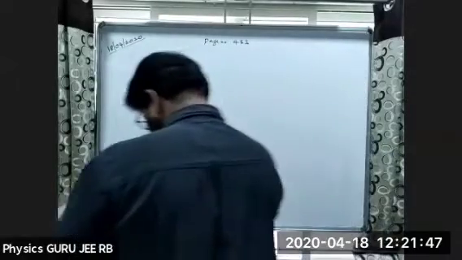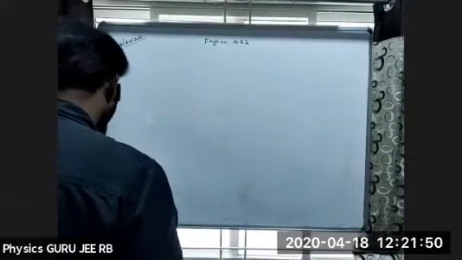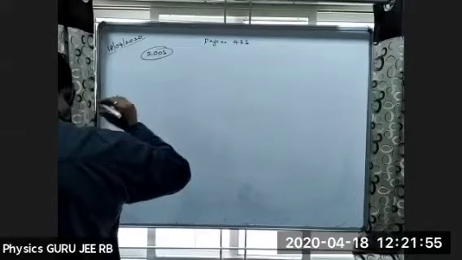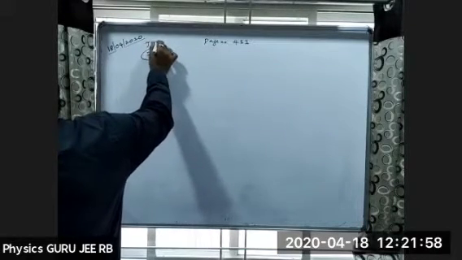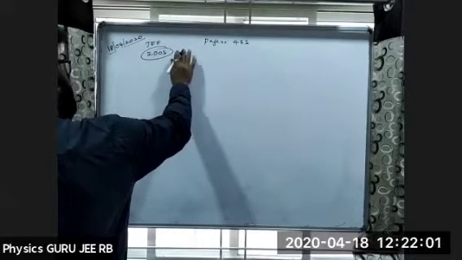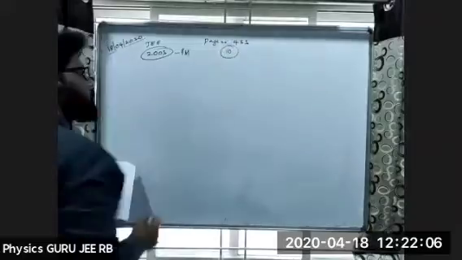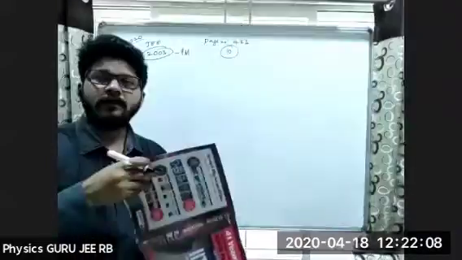The 2003 JEE question will go. It is a 1 mark question, and the question number is 10, from this book, if you have this book.